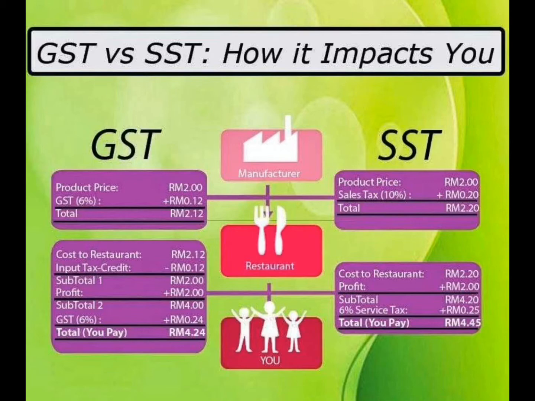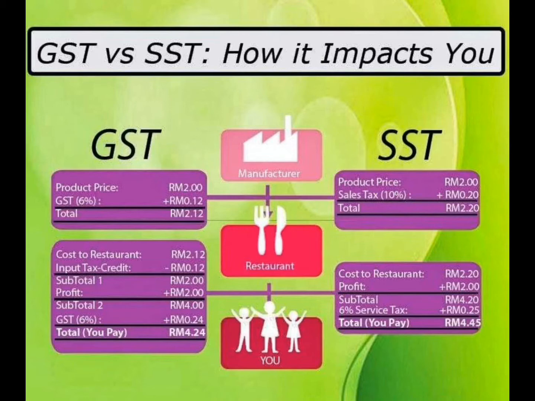As we can see in the GST and SST columns, there is the same product price at the manufacturing level, which is RM2. In the GST column, the manufacturer will be imposed a 6% tax, which is 12 cent, and the cost of the product will be 2 ringgit and 12 cent. When the product is ready to be supplied or sold to the consumer, the price of the product will change due to the tax imposed.